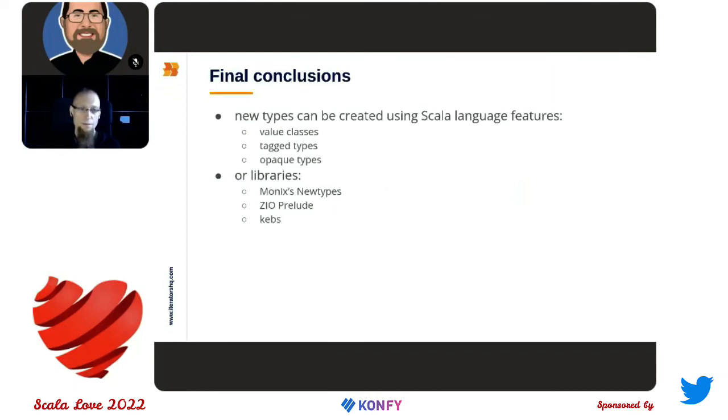So let's have some final conclusions. I have shown you how to create new types using only, let's say, language features such as value classes, tagged types, and opaque types. And I have shown several libraries: Monix Newtypes, ZIO Prelude, and kebs. And for kebs, we have two modules, one for Scala 3 and one for Scala 2.